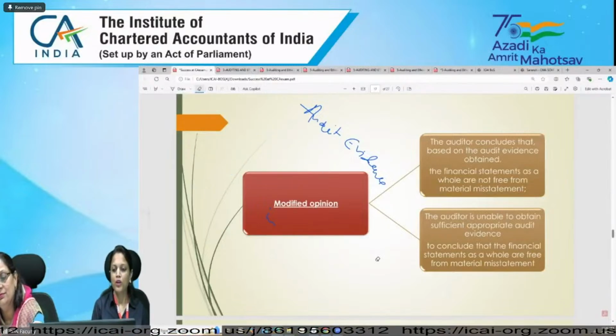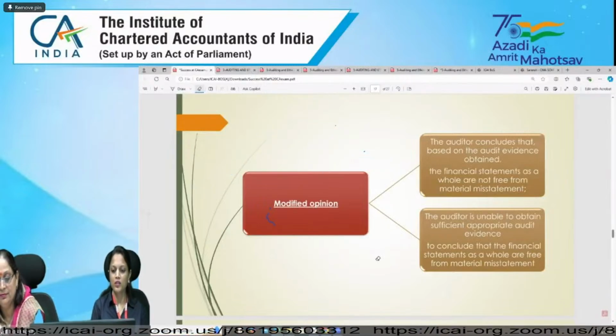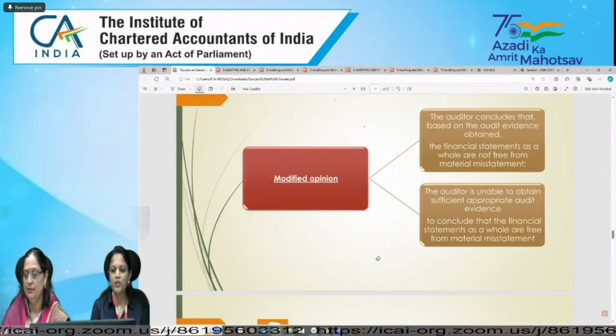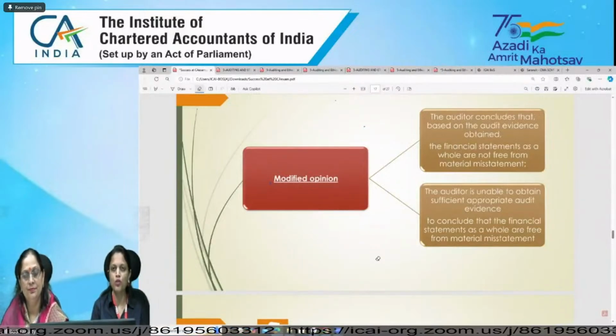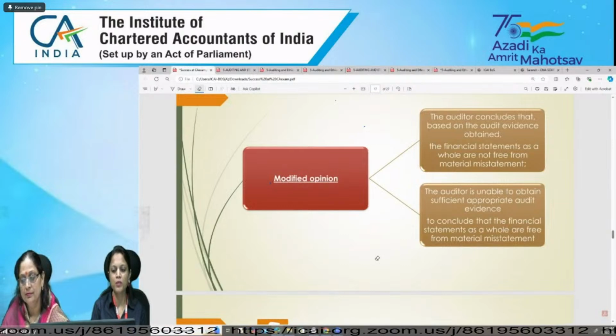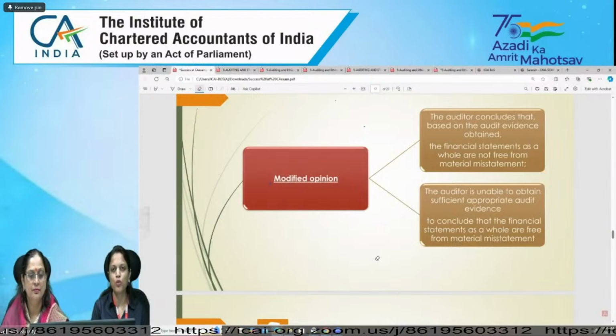In modified opinion, we have two situations, as ma'am said, whether audit evidence is obtained or not. If audit evidence is obtained and we can conclude that financial statements are not free from material misstatement, then we will issue modified opinion.